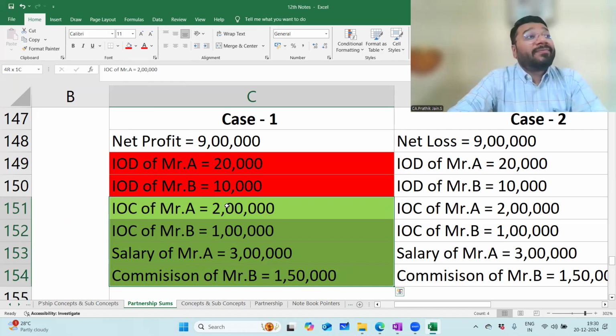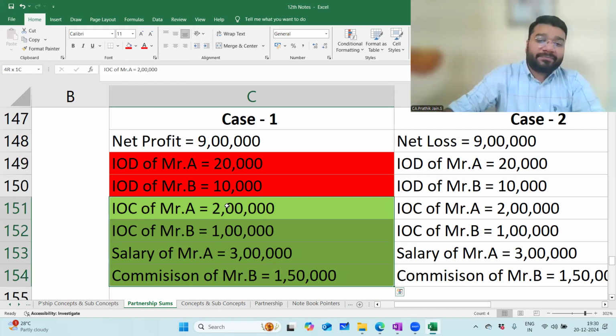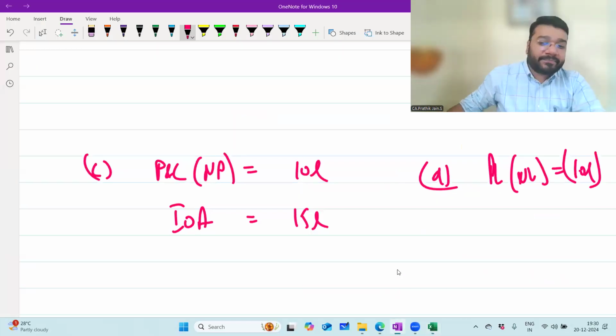750. What is the net profit? 9 lakh. Which is more? 9 lakh. Profit is more than item of appropriation. Which case is this? First case. Case 1. Now prepare the appropriation account, please.